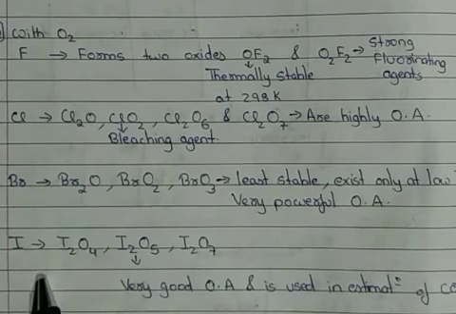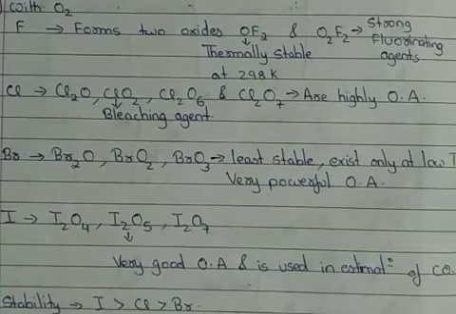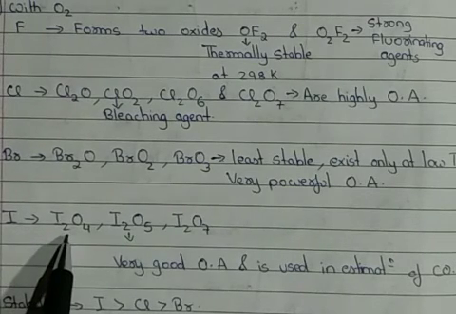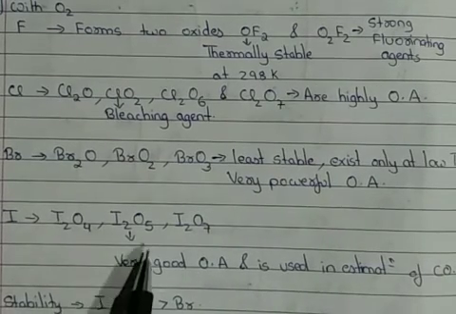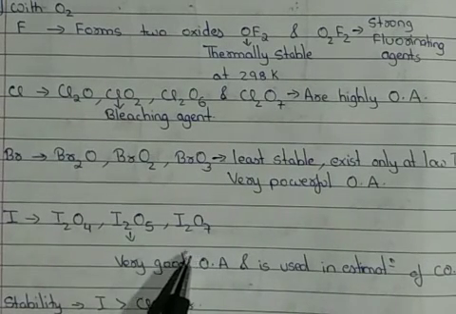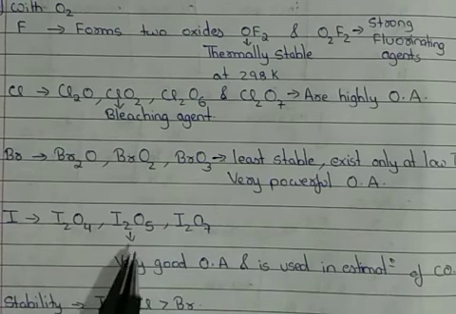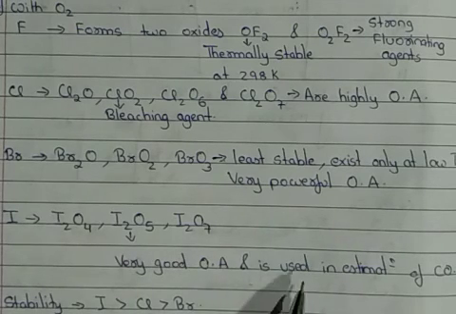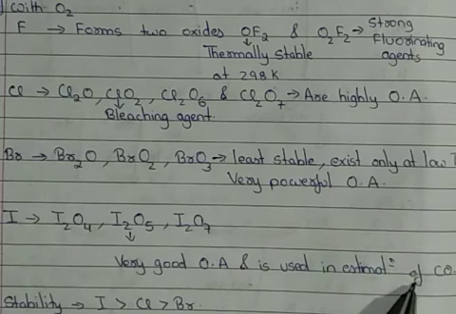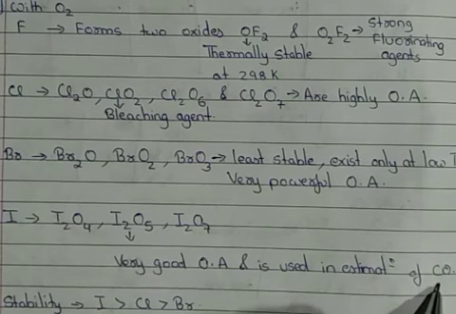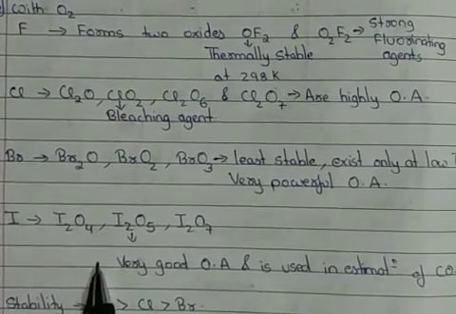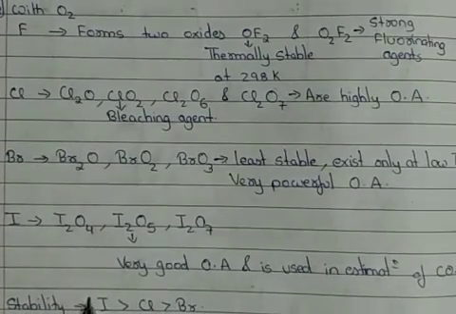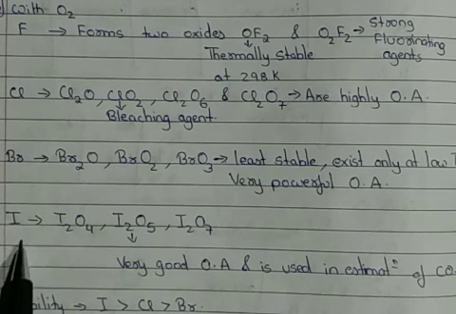Then the next one we have is oxides of iodine. The oxides of iodine can be of the formula I2O4, I2O5 and I2O7. They are generally insoluble solids and decompose on heating. I2O5 is a very good oxidizing agent, and it is also used in estimation of carbon monoxide. Generally we do this estimation to check the quality of air, that is, whether it has a pollutant or not. So for the estimation of carbon monoxide, I2O5 is used. So these are the different oxides of halogens formed on combining halogens with oxygen.